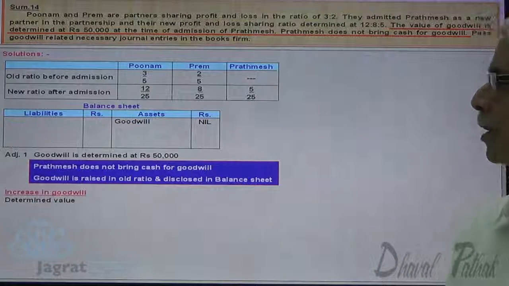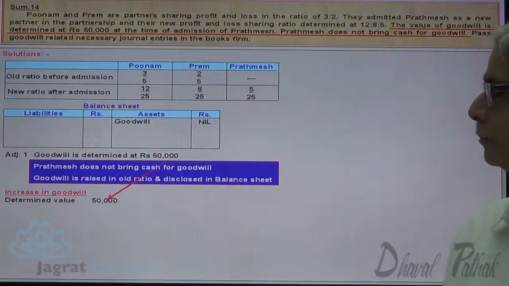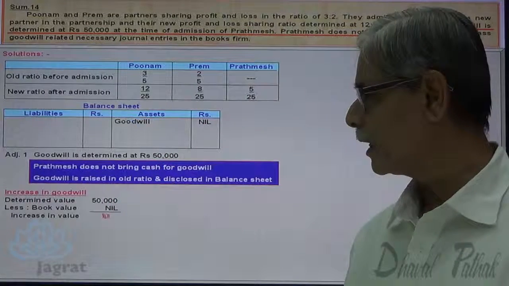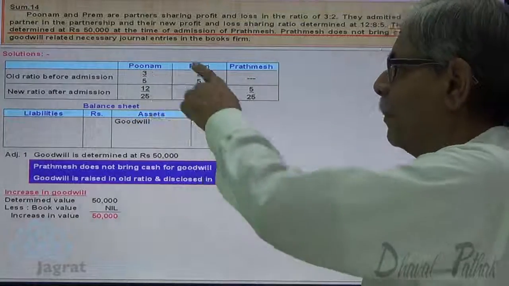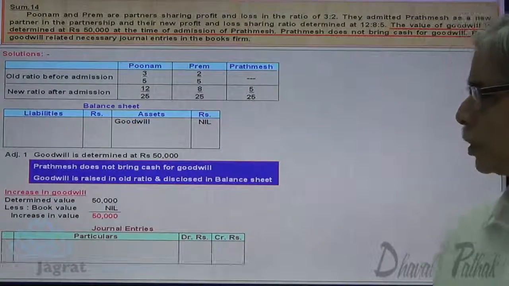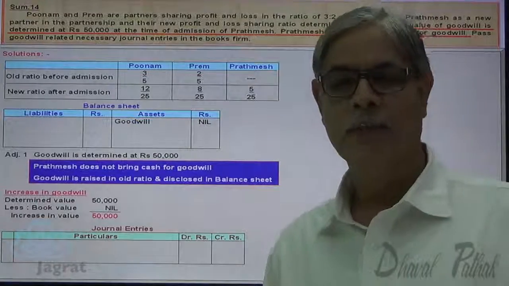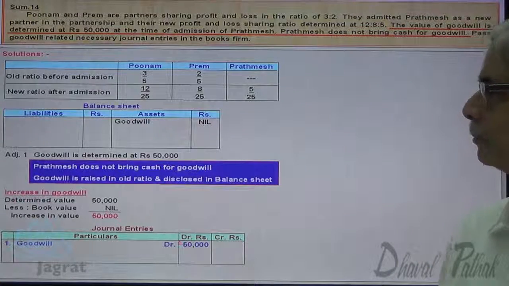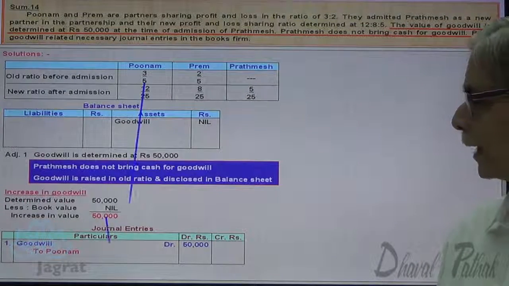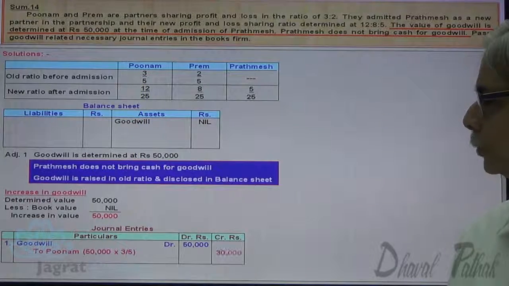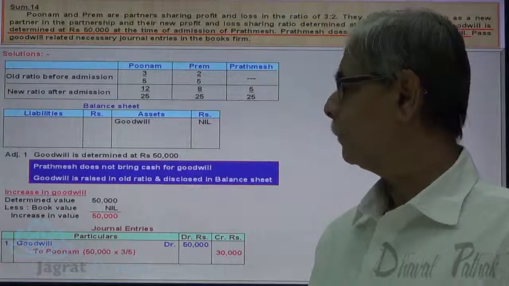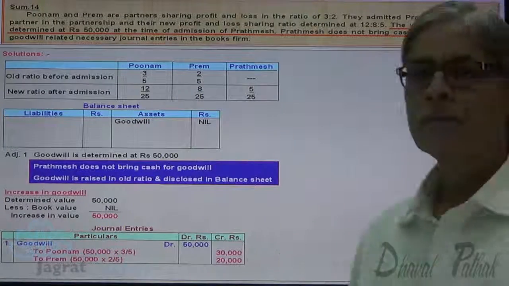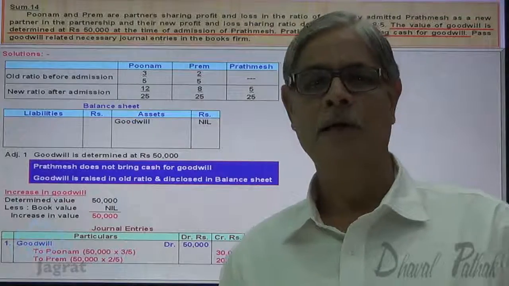So here, the determined value of goodwill is 50,000. Book value is 0, nil. Increase in value 50,000, distributed between Poonam and Prem in the ratio of 3:2. Goodwill is raised and shown in the balance sheet. Goodwill account debit 50,000, to Poonam capital account credit 50,000 into 3 by 5, that is 30,000, and Prem capital account credit 50,000 into 2 by 5. This is how we can write the entry for raising the goodwill.